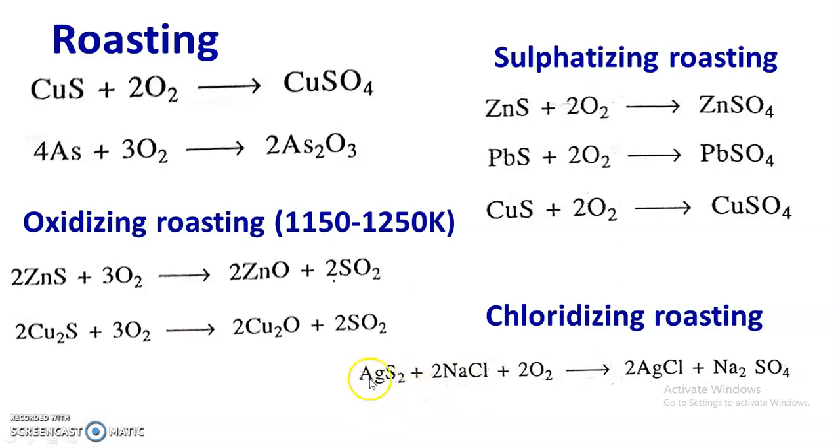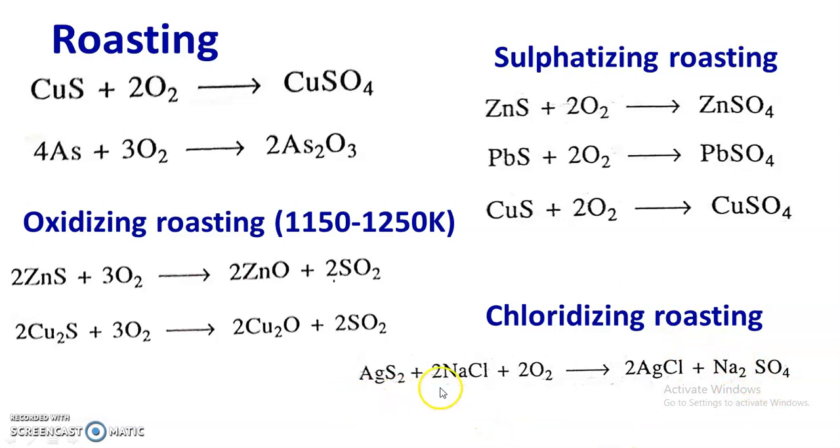A well-known example is when silver sulfide, that is Ag2S, is treated with sodium chloride and this mixture is heated in presence of limited supply of air, there is a formation of silver chloride and sodium sulfate.